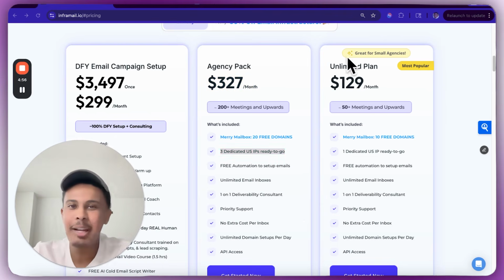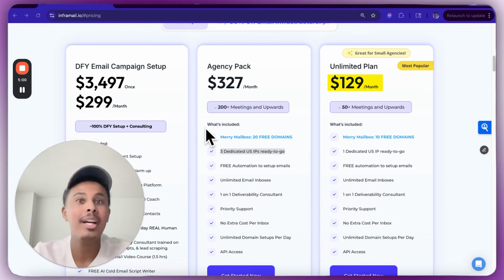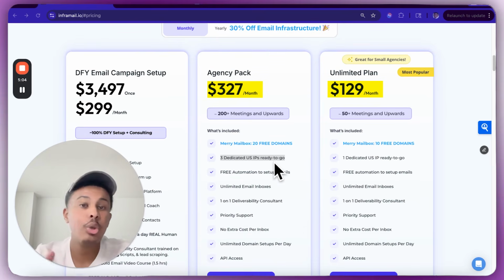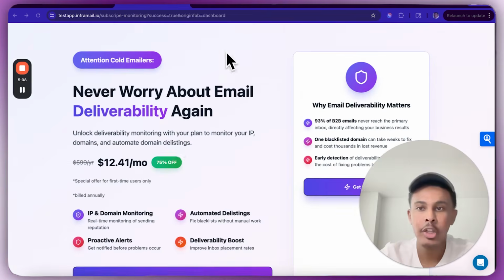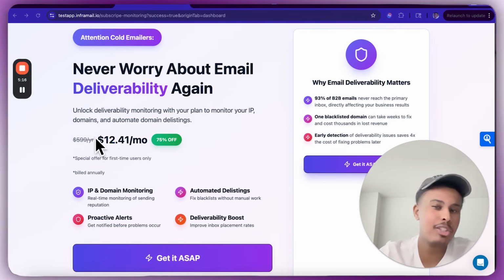So if you're looking to send about 80,000 emails a month or 4,000 emails a day, I recommend this plan. If you're looking for 10,000 emails a day, which is 200,000 emails a month, I recommend this plan. So sign up to one of these plans, whichever one you're interested in, and I'll see you on the other side. You're going to get to this page where it's a deliverability monitoring dashboard where you can see all the IPs and the domains that you have. So when you have 1,000 email inboxes, I do recommend getting it. It's extra $12 a month.